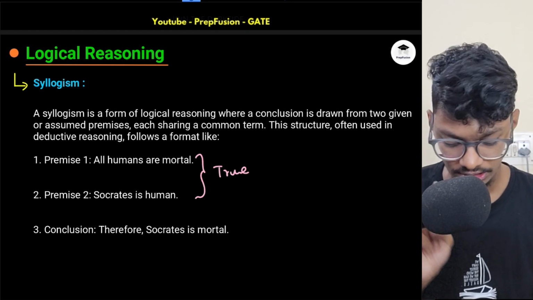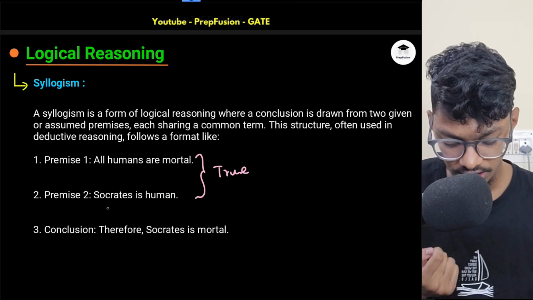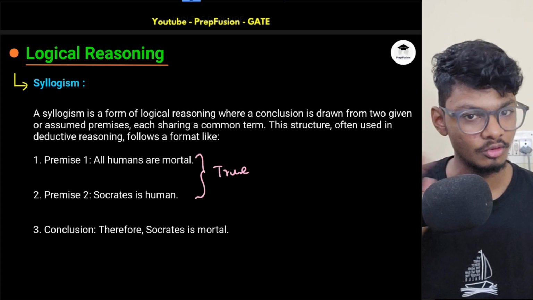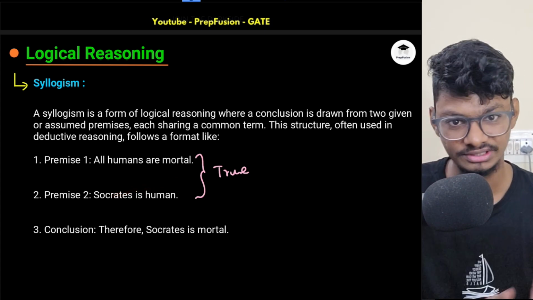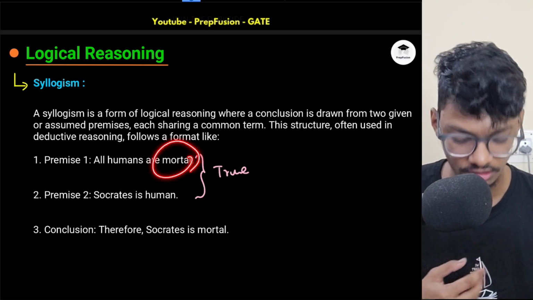So these are the few things. Now you are given 2 statements, just like here: all humans are mortal, Socrates is human. So it is telling humans are mortal. Is it something logical? Humans, they will die someday. It is logical here. It is telling they are mortal, which is correct.